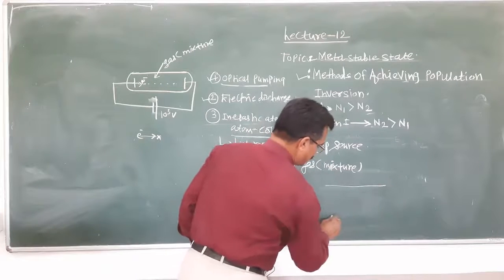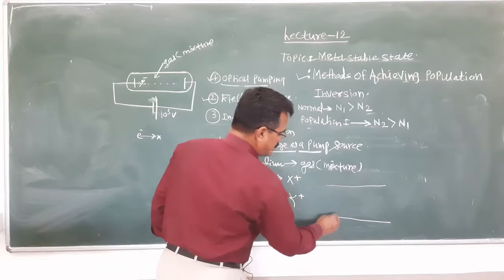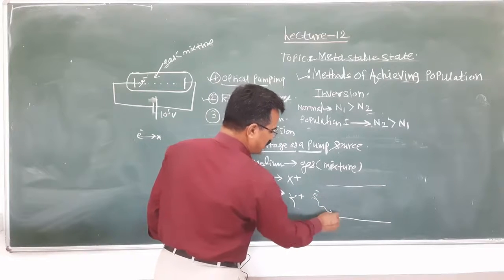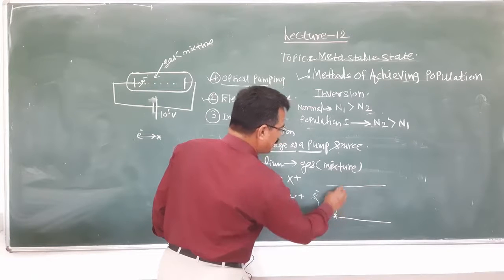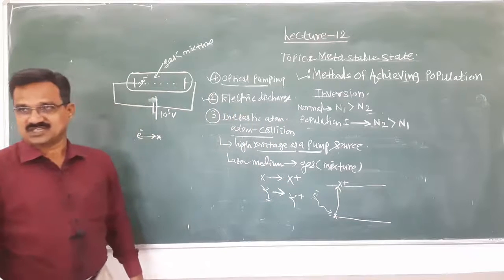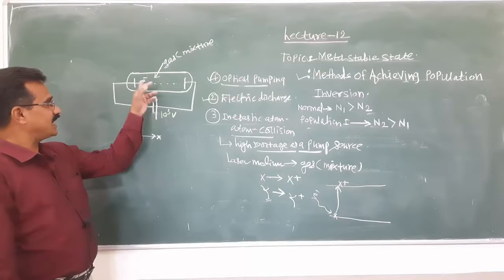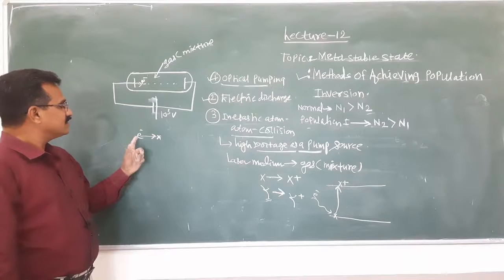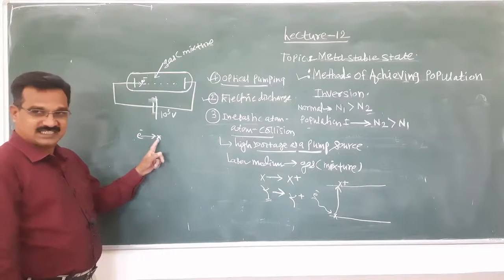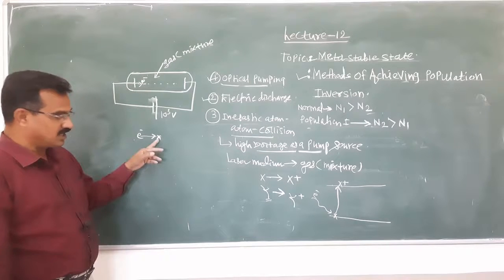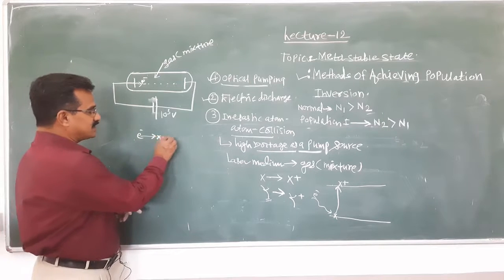Here is the X atom, and the energy is transferred to it. Due to this, what will happen? It jumps to the excited state. The electron has sufficient energy, and when it collides with the atom of the X gas, it transfers the energy to the X atom and it jumps to the excited state.